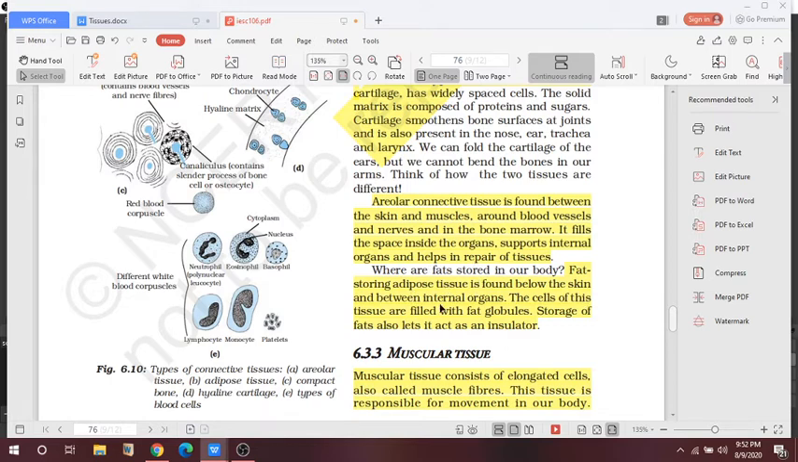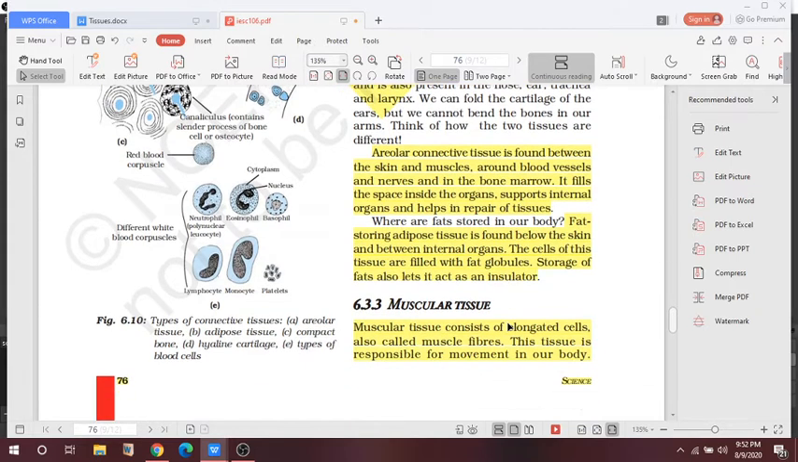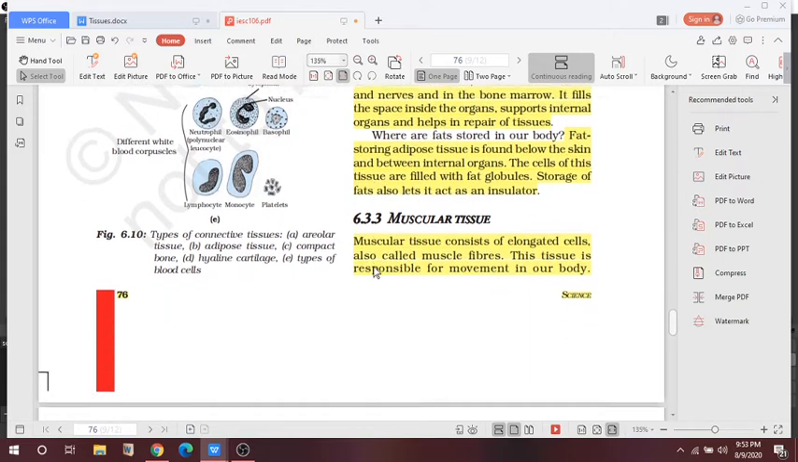Fat storing adipose tissue is found below the skin and between the internal organs. Where is our fat stored? It is stored in adipose tissue. The cells of this tissue are filled with fat globules. Storage of fat also lets it act as an insulator. So there are two functions of adipose tissue: one, it stores fat, and what is the other? It acts as an insulator.